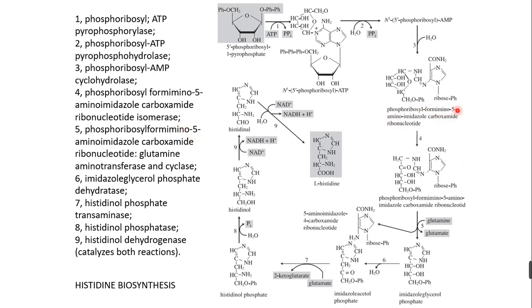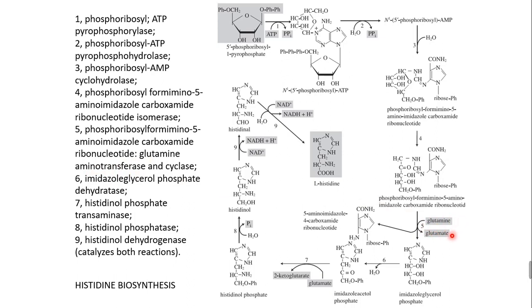isomerase, both are isomers, the same molecular weight but different configuration or different structures. So this is a cyclic ring and this is a slightly modified cyclic ring, phosphoribosyl formamino 5-amino imidazole carboxamide ribonucleotide. And the fifth enzyme is aminotransferase and cyclase. Aminotransferase means the amino group is transferred, from glutamine to glutamate. Glutamate means glutamic acid.